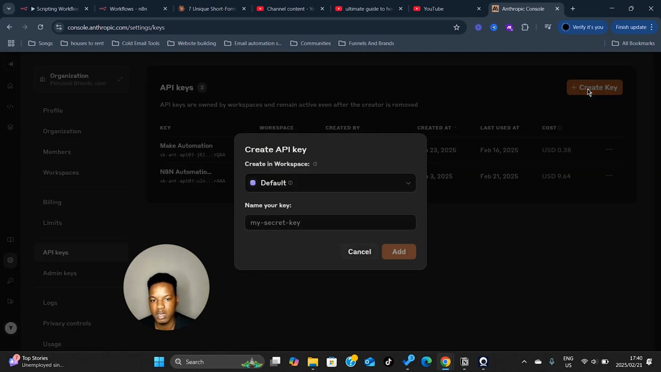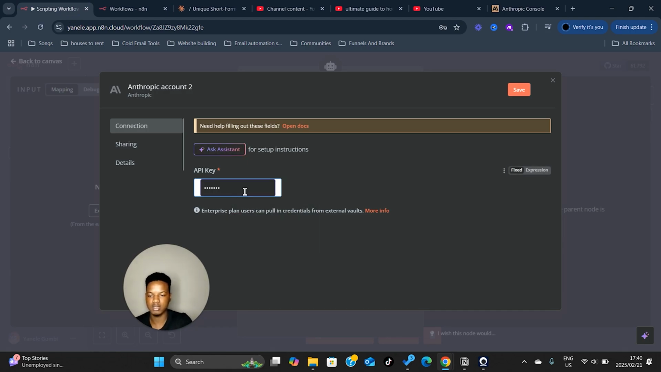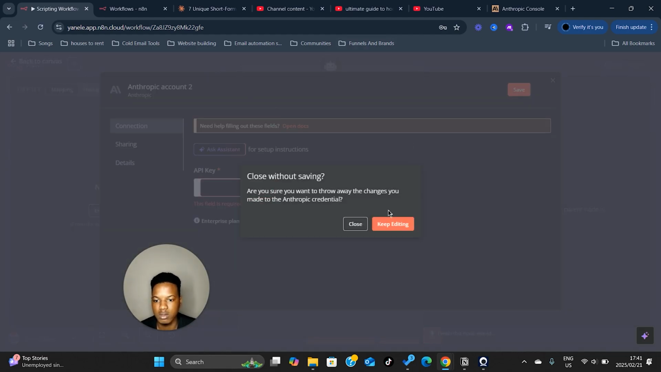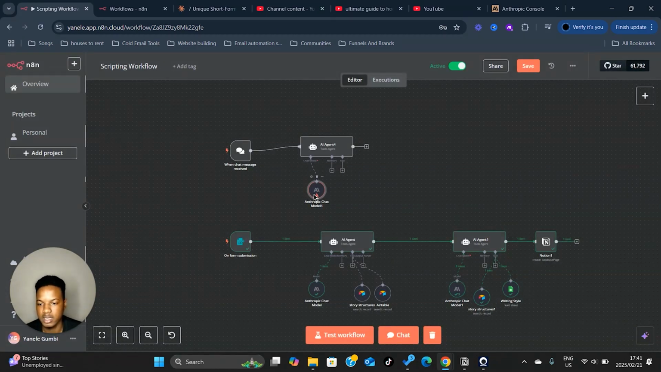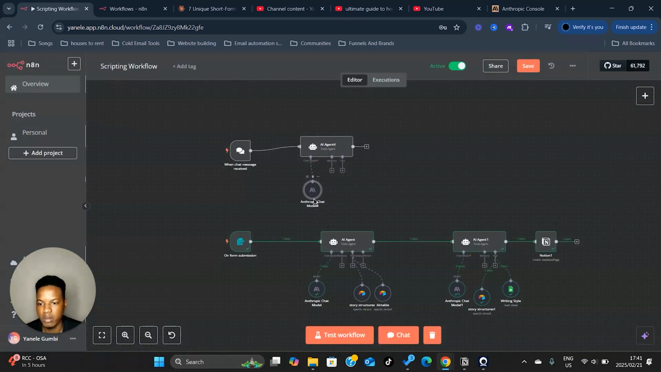Then you're going to click on create key. And then you're going to name it new API. Then you're going to hit add. Then you're going to copy the key, and then paste it in here. I'm not going to do that, but that's basically what you're going to do, and then it's going to connect you. Sonnet, right, cool. And then back to canvas. So now that that's there, drop it, yep, that option. I'll leave all that blank.